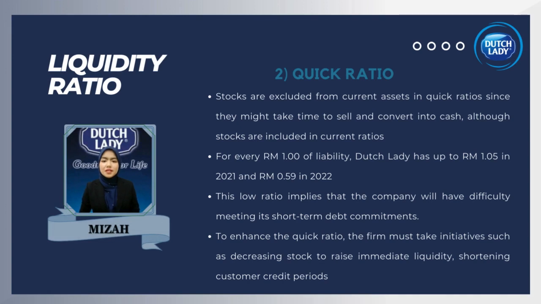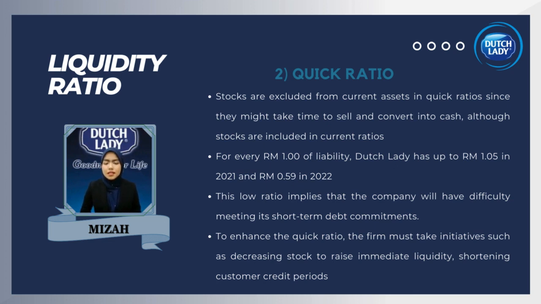For the quick ratio, this ratio differs from the current ratio in that it does not take into account inventory. Stocks are excluded from current assets in quick ratios since they might take time to sell and convert into cash, although stocks are included in current ratios. Logically, this is due to the ease with which inventory may be transformed into cash. For every RM 1 of liability, Dutch Lady has up to RM 1.05 in 2021 and RM 0.59 in 2022. Again, the result in 2022 shows a slight decrease compared to the prior year.